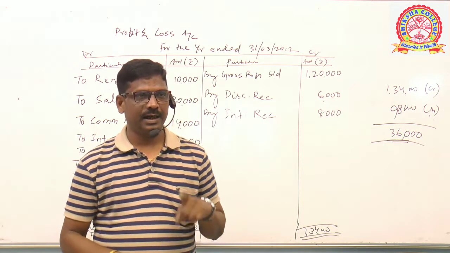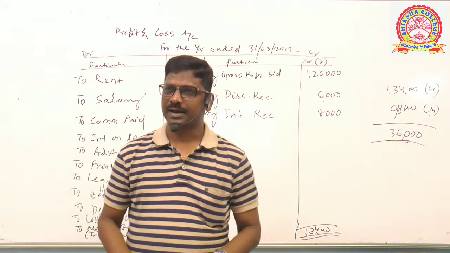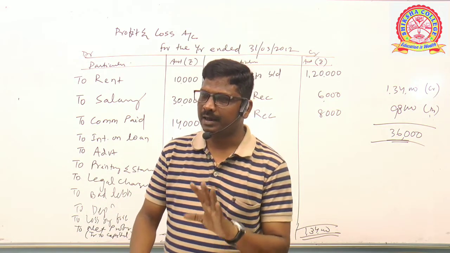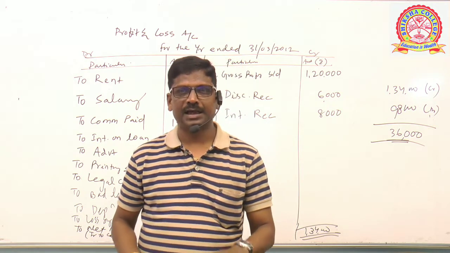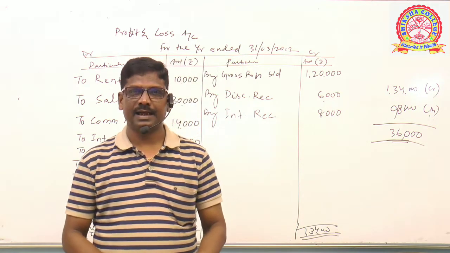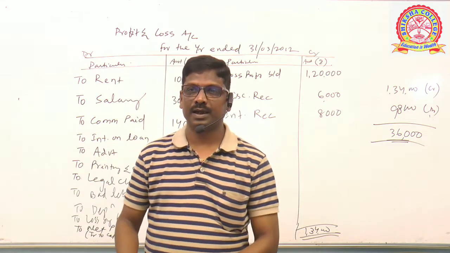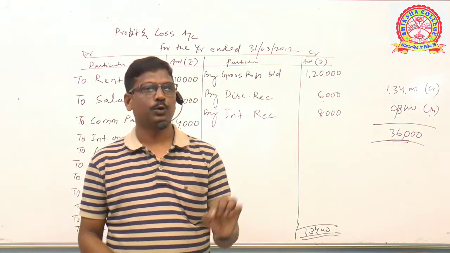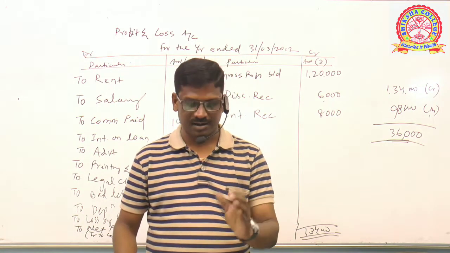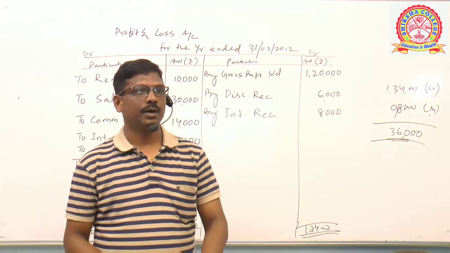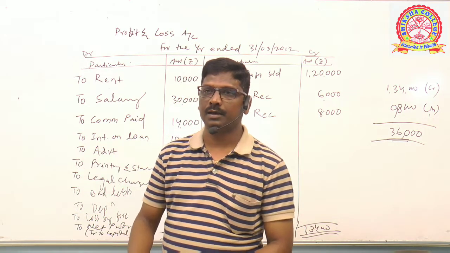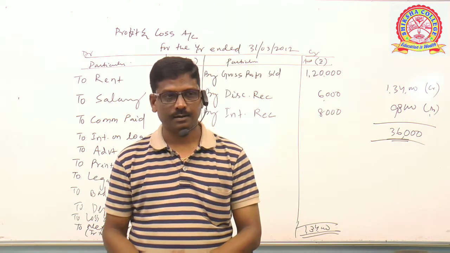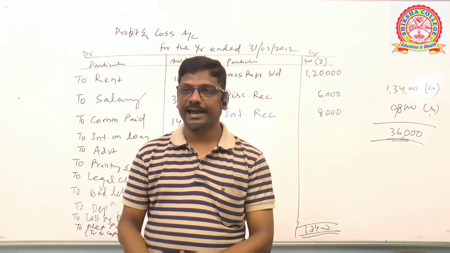If such royalty is payable on production, then it shall go to the trading account and form part of it. If it is based on sales, it is a selling and distribution expense. It shall be shown in the profit and loss account as an expense. Clear? To royalty on sales 1134, debit side. Clear? Next, trade expenses.